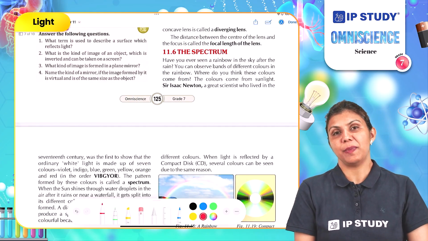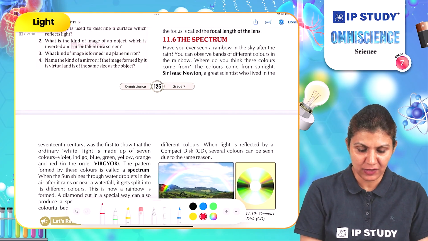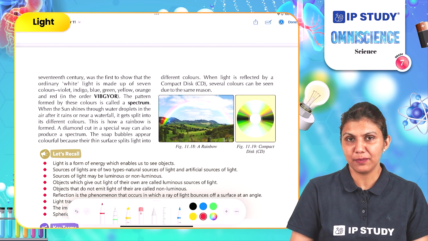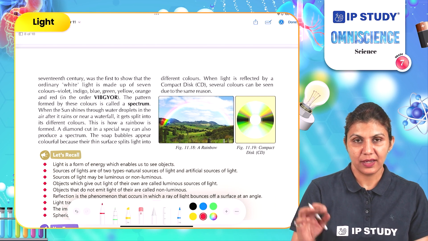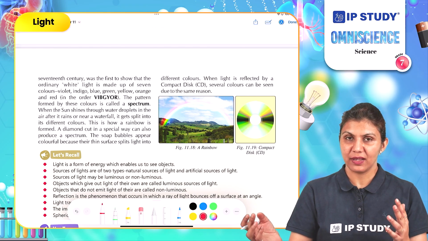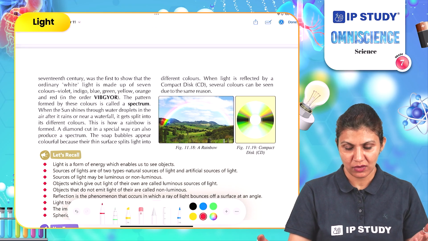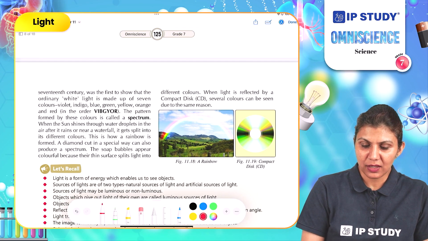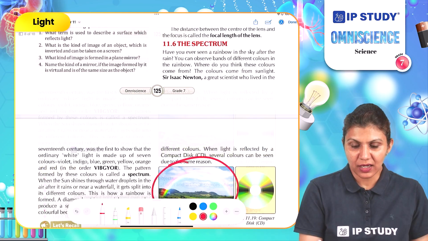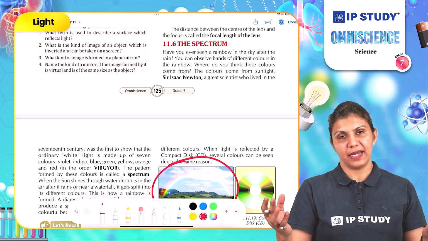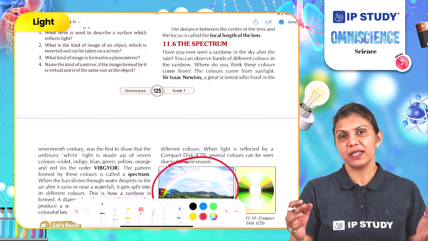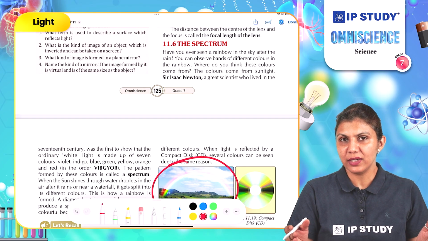What is spectrum? Have you heard about the spectrum? A rainbow. Have you seen a rainbow? So what is a rainbow? We say it's a band of 7 colors which is visible in the sky after rain often. So a rainbow is an example of spectrum. The colors come from the sunlight. Mainly the spectrums are formed in the atmosphere when the sunlight is scattered into its colors.